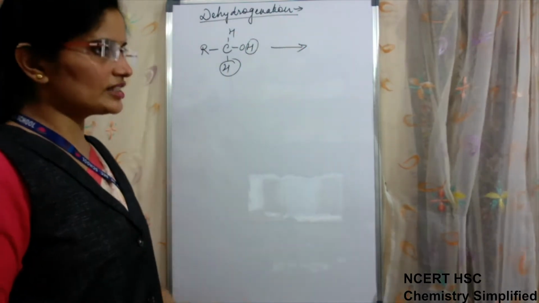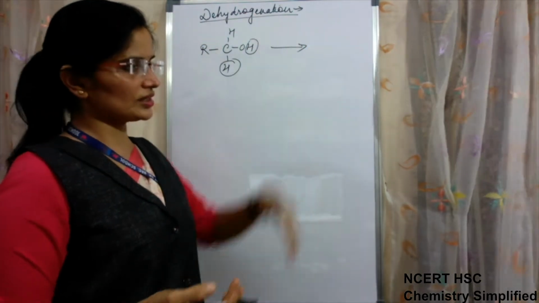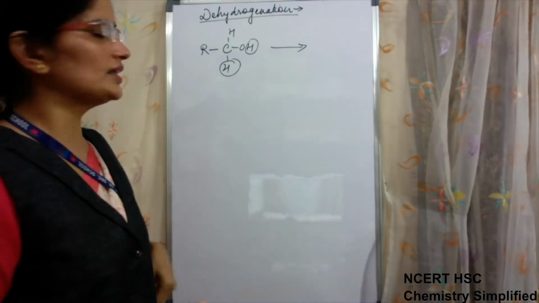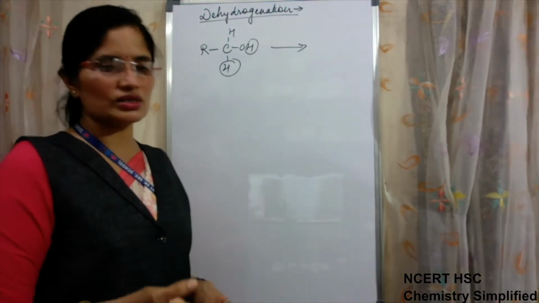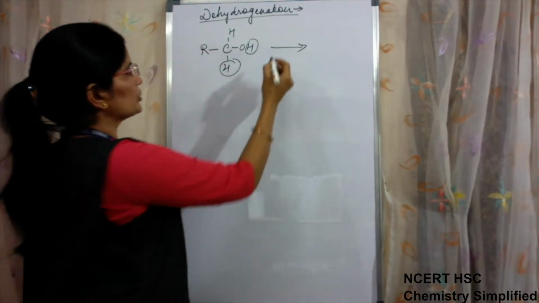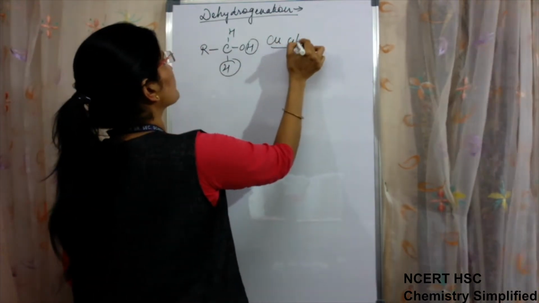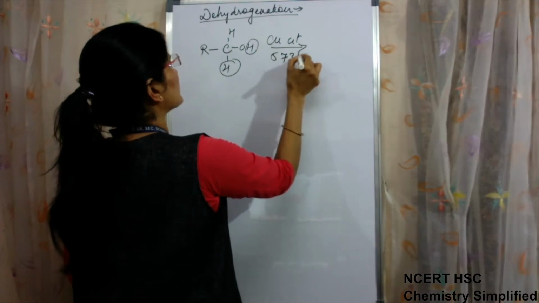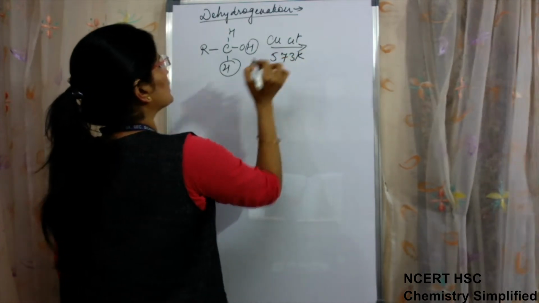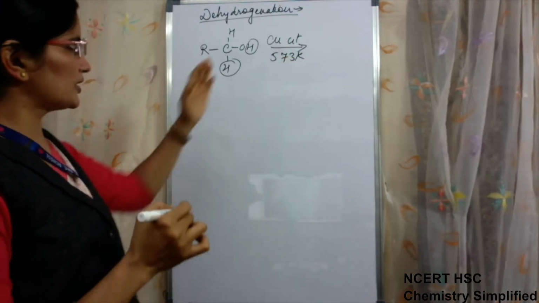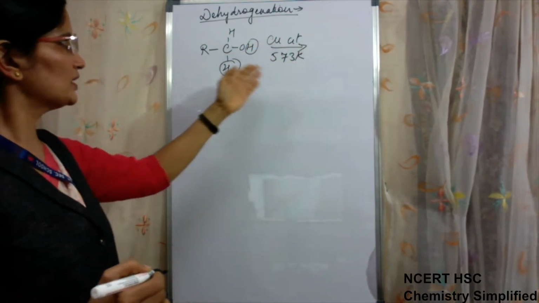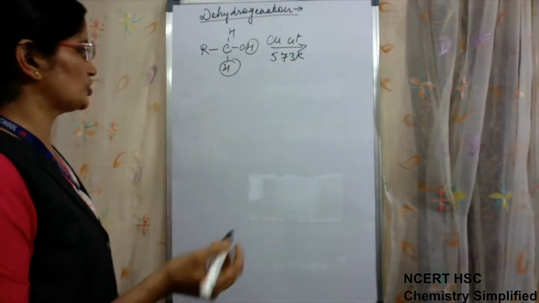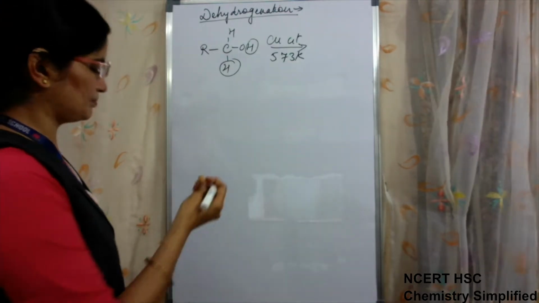So what is the difference between dehydrogenation and oxidation? Only the reaction conditions are different. In an oxidation reaction we are using some oxidizing agent. Here we are using copper at 573 Kelvin. This is the condition. So when copper is used as catalyst at 573 Kelvin, the reaction is dehydrogenation. Products are going to remain the same.